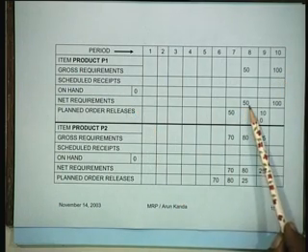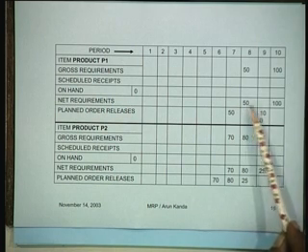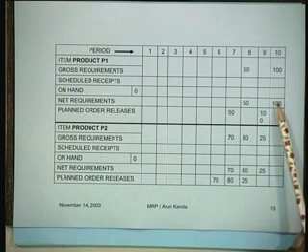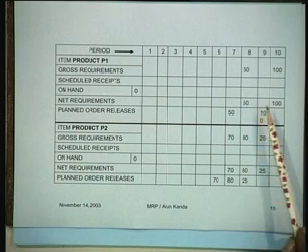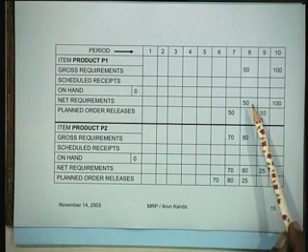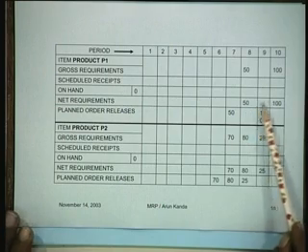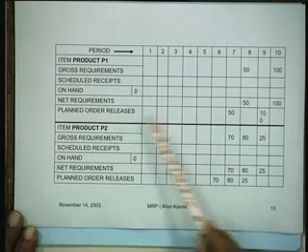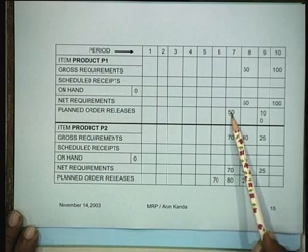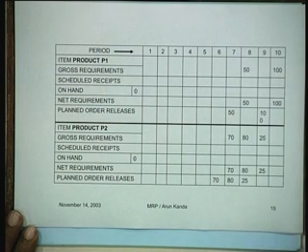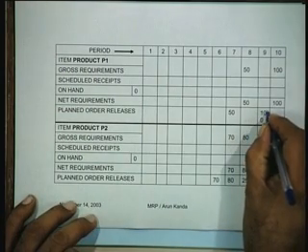So our net requirements are 50 and 100. Because the time required for assembly, the lead time, is 1 week, you have to plan order releases 1 week prior to this, that means 50 and 100 here.